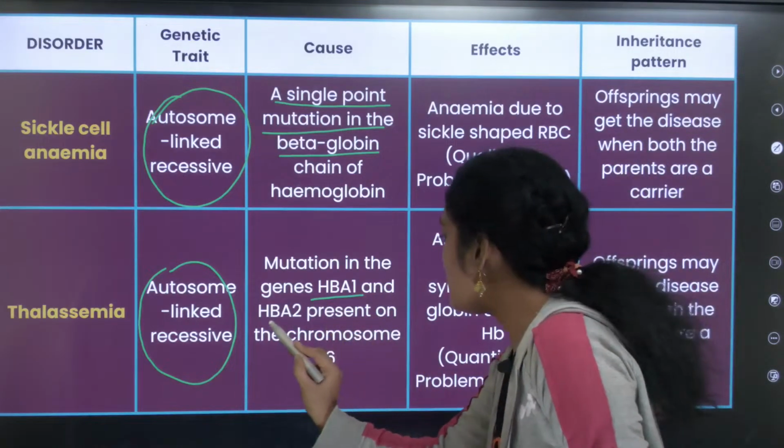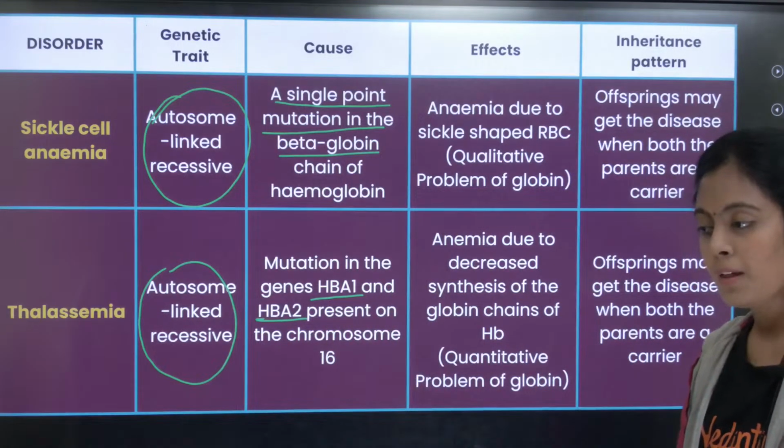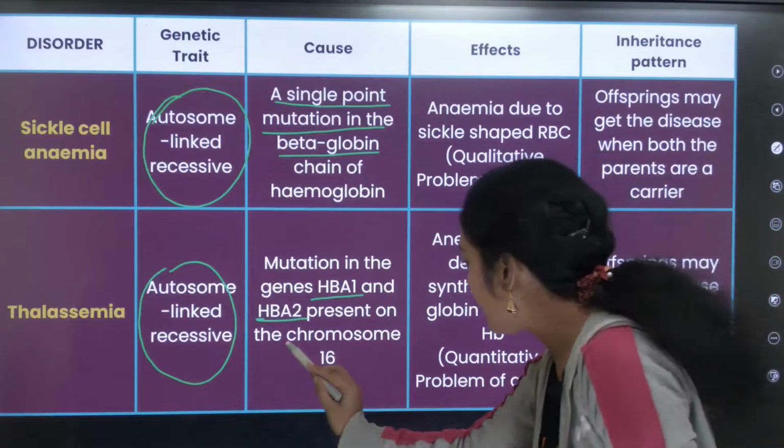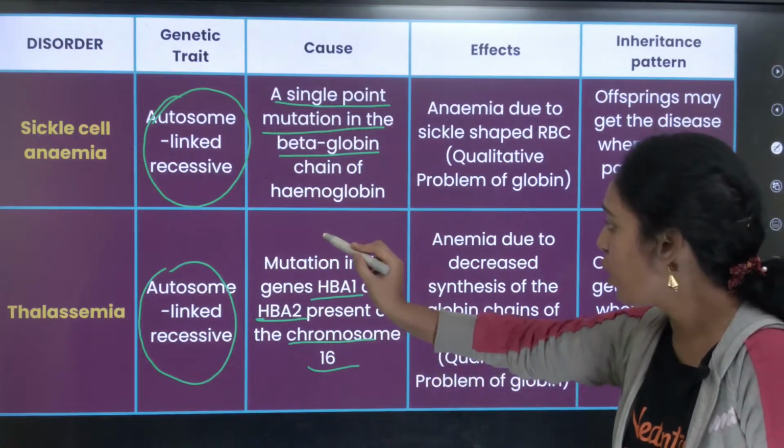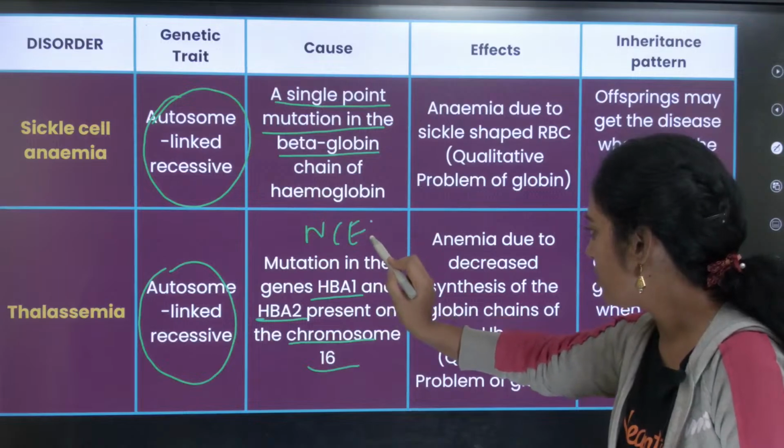என்னென்ன gene? HBA1 and HBA2. Okay, this is the new information. இது எங்க இருக்கு? இது என்னோட chromosome number 16ல இருக்கு. This is also in your NCERT. You can check it out.